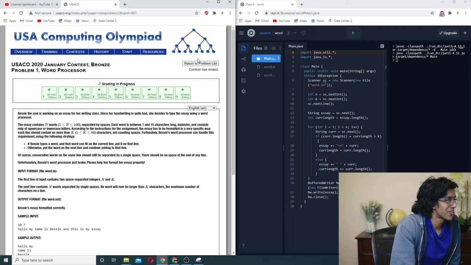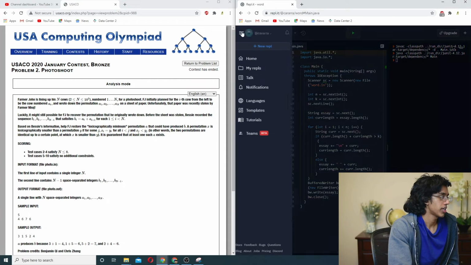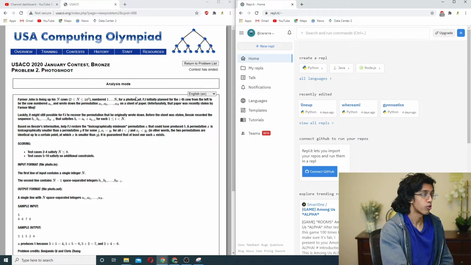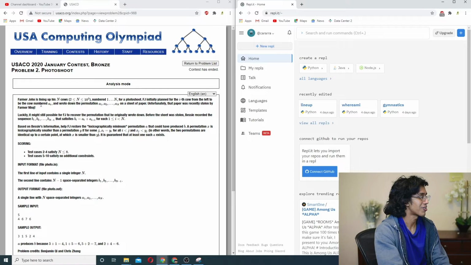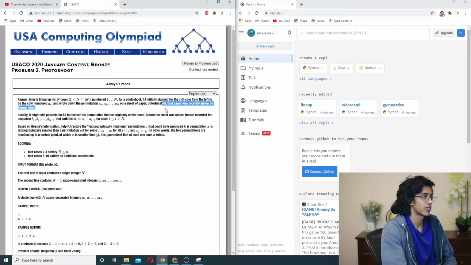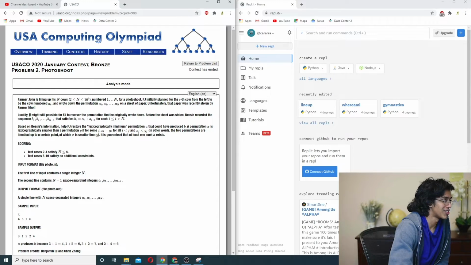Okay, now we gotta move on to the next one. Alright, number 2, Photoshoot. Farmer John is lining up his N cows. He has N cows, that's crazy. Numbered 1 to N. FJ initially planned for the ith cow from the left to be cow numbered a_i, okay. Hooray, permutations on a sheet of paper. Unfortunately, it was stolen by... Who the heck? I had not seen that one before, but Nahaj, apparently.